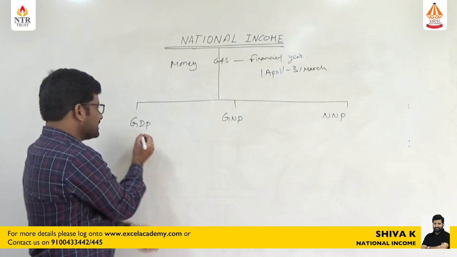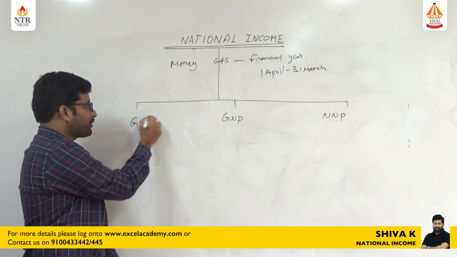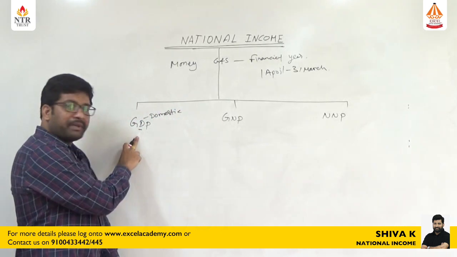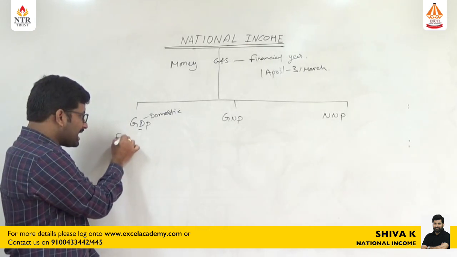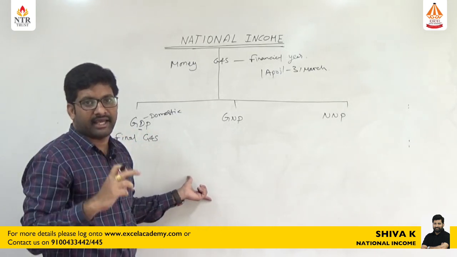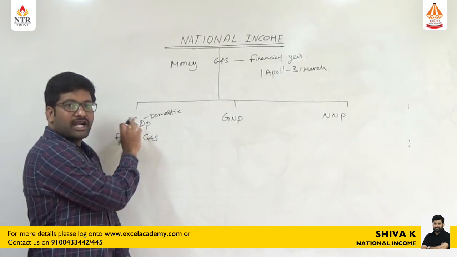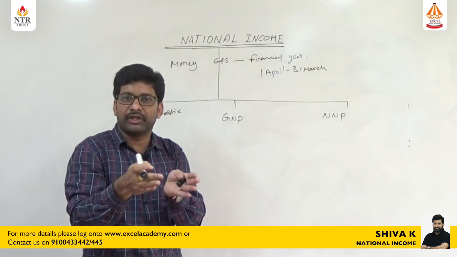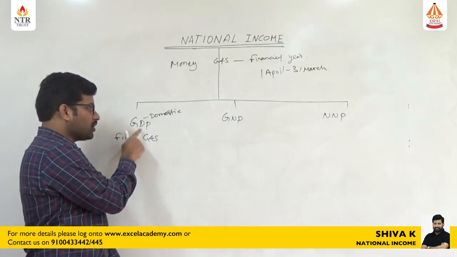Let us see what is GDP. Here the D is very important: gross domestic product. We are talking about domestic product. So GDP is defined as the total money value of final goods and services which are produced during a financial year within the territory of India. That's why we are representing it as domestic product.